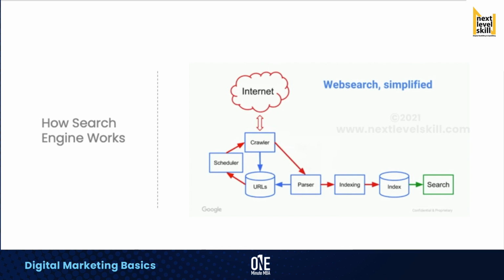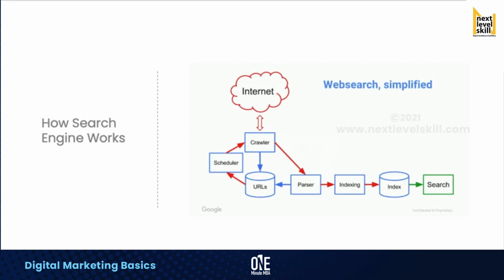So when you search something in a search engine, it returns matching pages, and the algorithm ranks them by relevance. It will give a ranking. So here you can see the diagram. Internet URLs are there. This crawler will get into the URL, and it will index the page and give the search result.